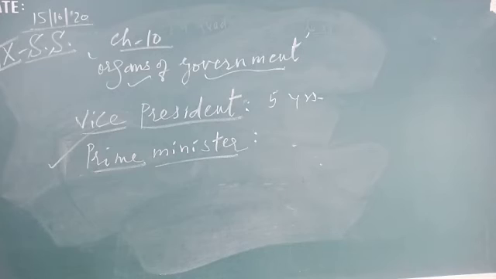The prime minister should be a member of any one house of the parliament. The ministers are individually responsible for their ministries and departments. जो department जिसको दिया गया है वो उसके लिए responsible है. The council of ministers is collectively responsible and accountable to the Lok Sabha.